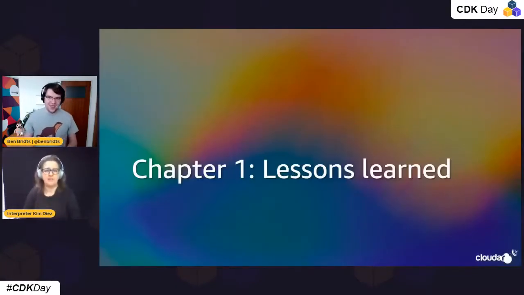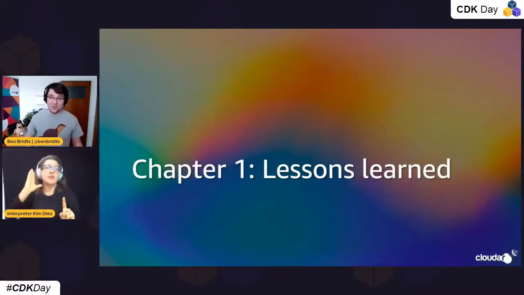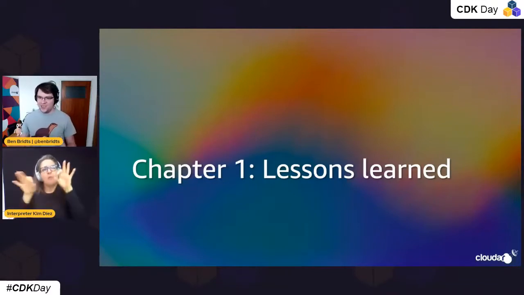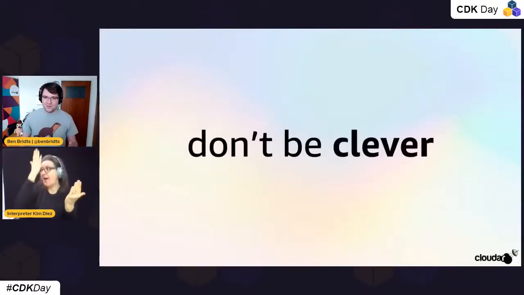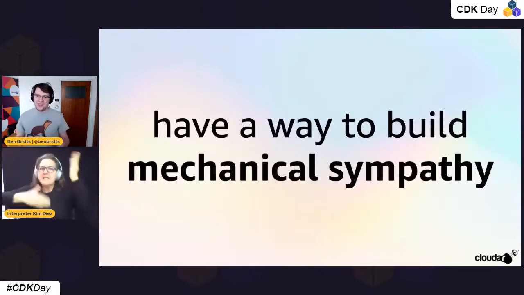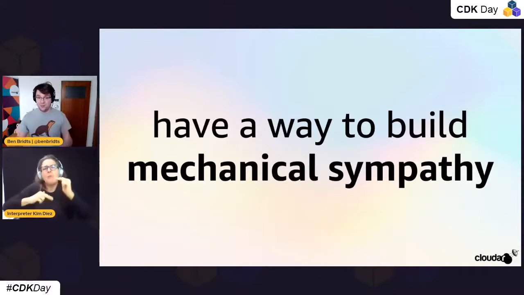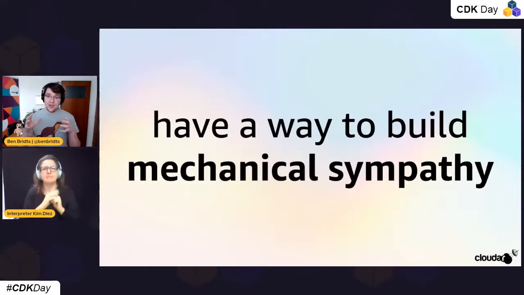We did get to learn from this, so that's the real reason for this talk, of course. I'm not just talking about my mistakes. I also want to explain which lessons I'm taking from them. This one is not really actionable, but it's sometimes a good indication: if you think you're being clever, there might be something you're missing. The real lesson from this story, on the other hand, is to have a way to build mechanical sympathy. It's very important to build that into your abstractions and have teams be able to learn how they behave behind the scenes.